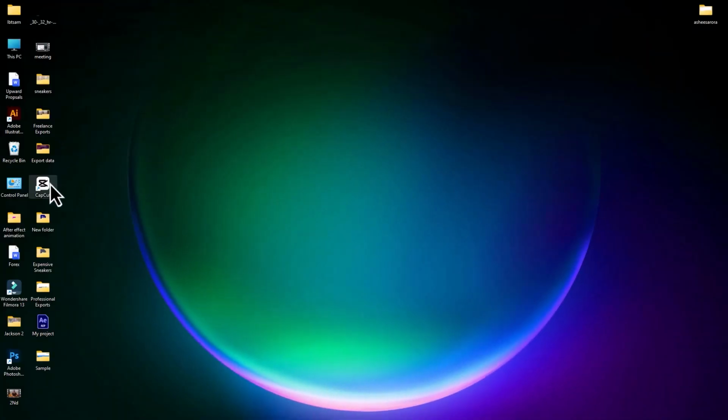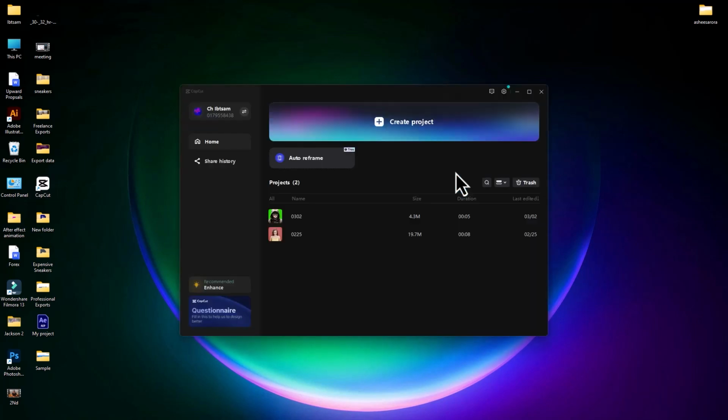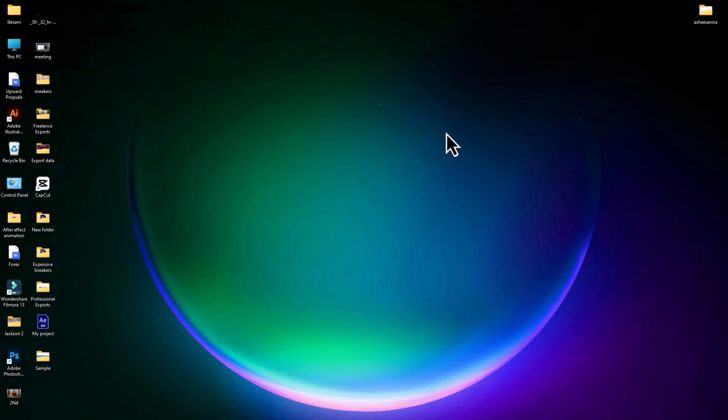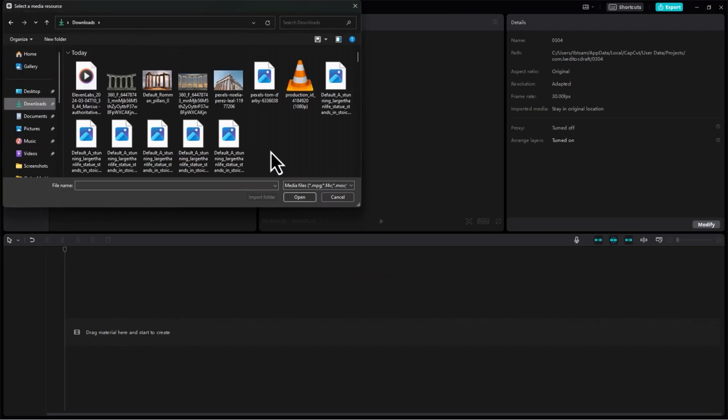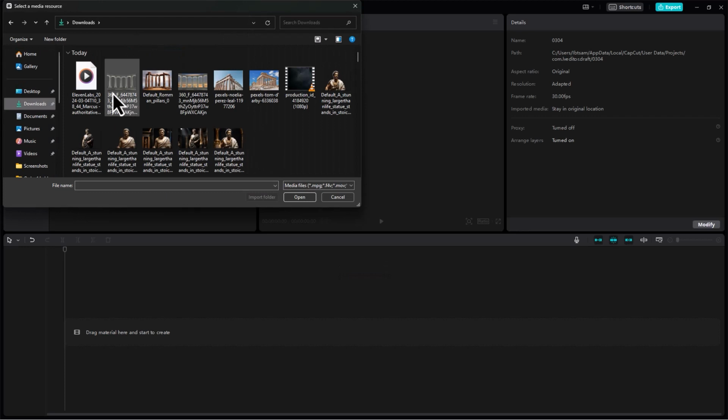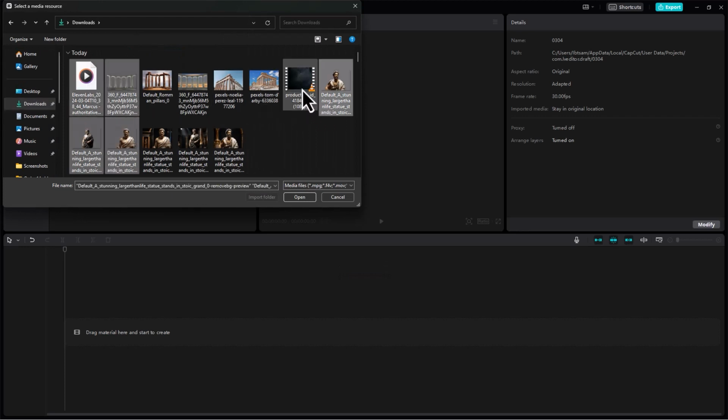Open any video editing software. I suggest using CapCut. CapCut is free and easy to use software, even for beginners, so you can use it easily. Open CapCut on your PC. Next, click on the Create New Project button. Once you're in CapCut, click on the Import button. Then, choose all the media that we have recently created. Once you've selected the media, click on the Open button.